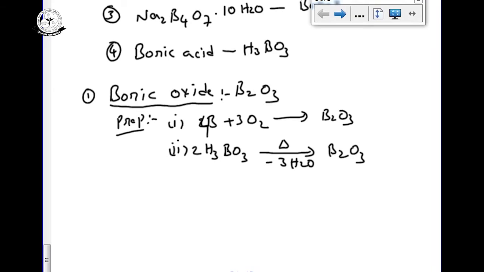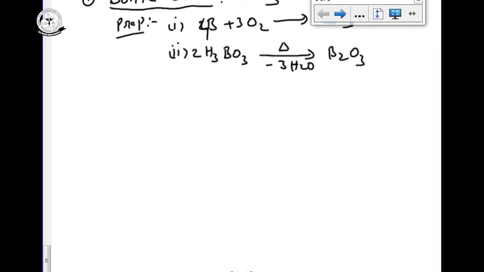The simple method for the preparation of boric oxide is boron reacting directly with air. Otherwise you can take orthoboric acid and dehydrate it, removing the water, and you get, as the name itself says, boric anhydride. Out of all the compounds, boron can be considered a non-metal or metalloid, so its oxide is acidic.